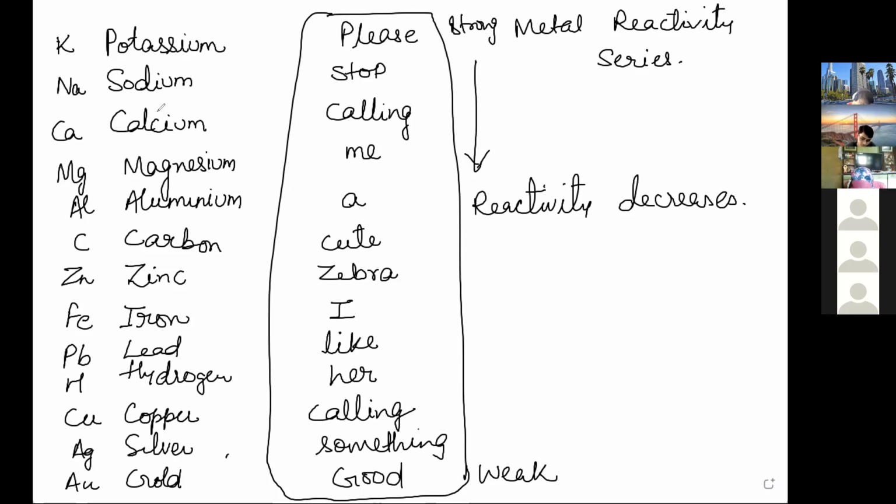So potassium, please; sodium, stop; calcium, calling. See, there are two C's, so calling and cute are different. Cute is carbon. So calling is calcium, magnesium, me, aluminium, a, carbon, cute, zinc, zebra, iron, I, like, lead, like, hydrogen, her, copper, calling, silver, something, gold, good.